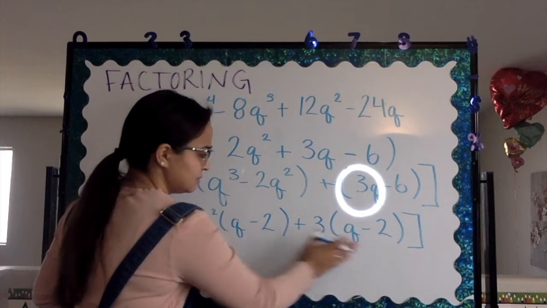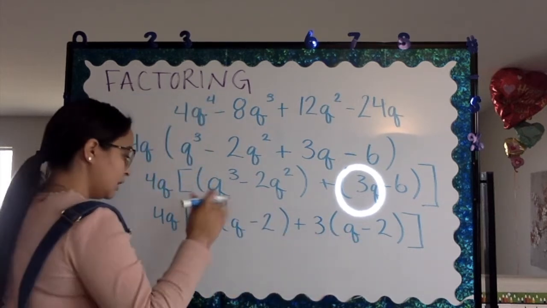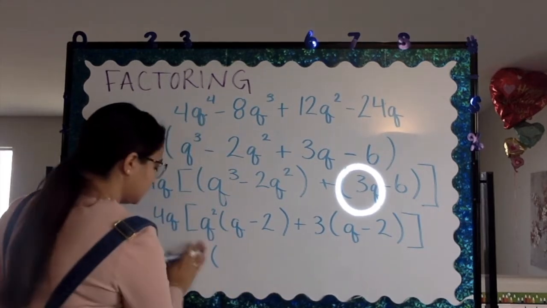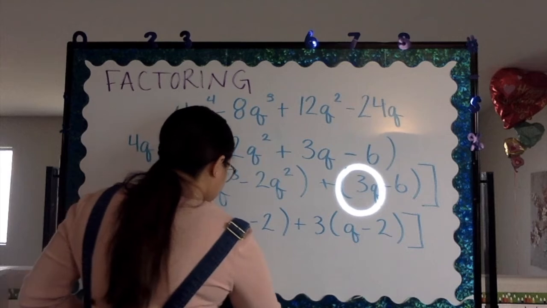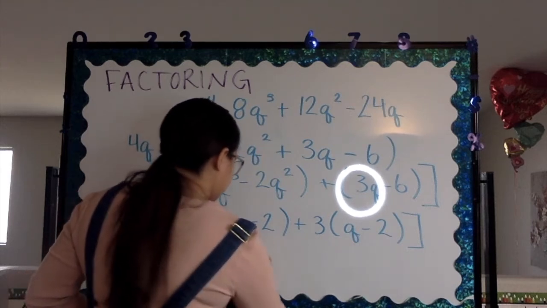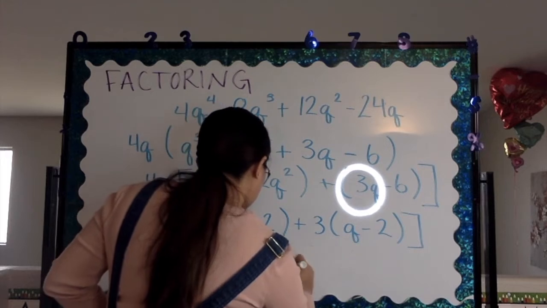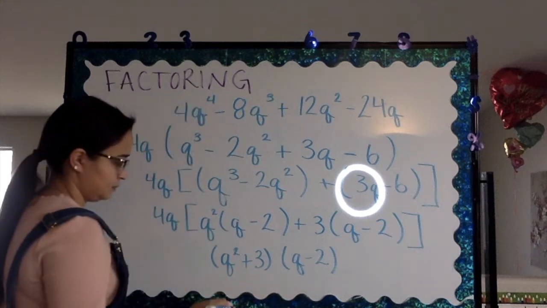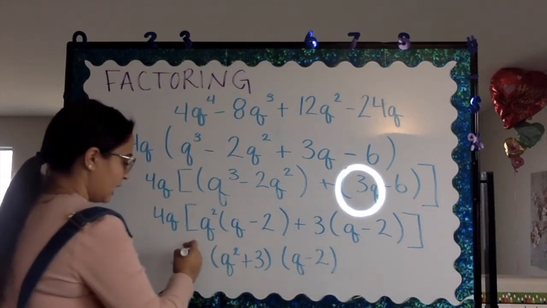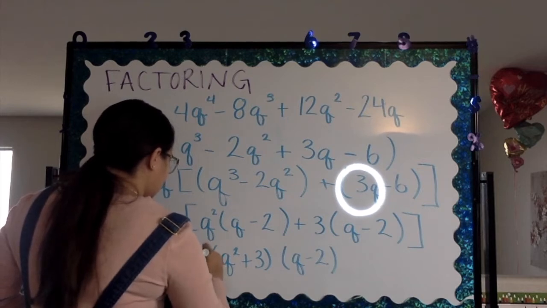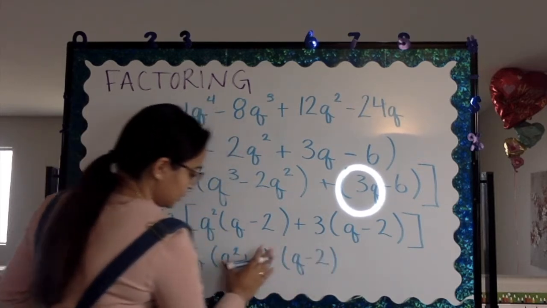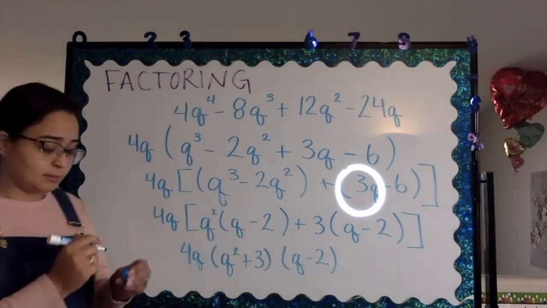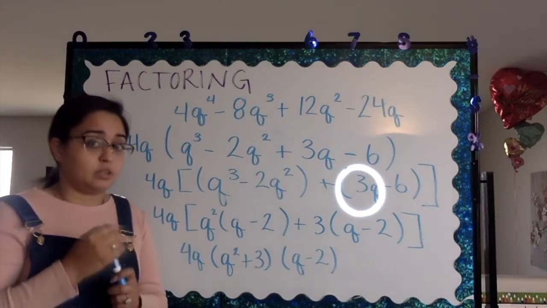You see how these two are the same? Okay, let's go and place them in their respective sides. We don't need the bracket anymore. So we have q squared plus 3 and q minus 2. Okay, we have that, and we know that after this is FOILed and we distribute our 4q amongst the problem, we would get what we started with.